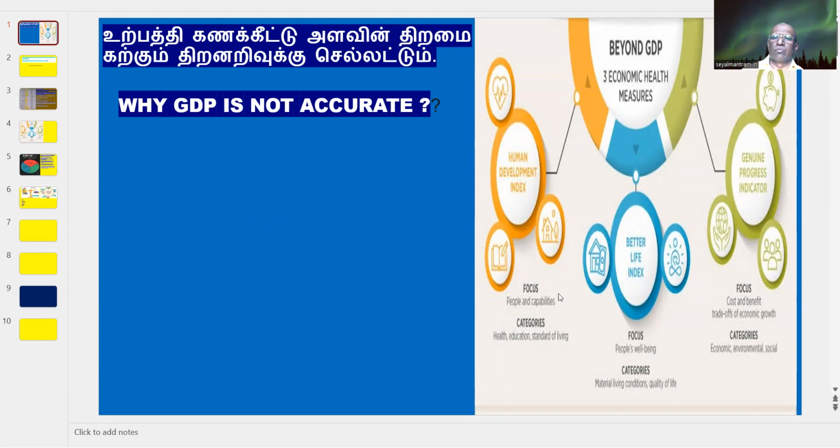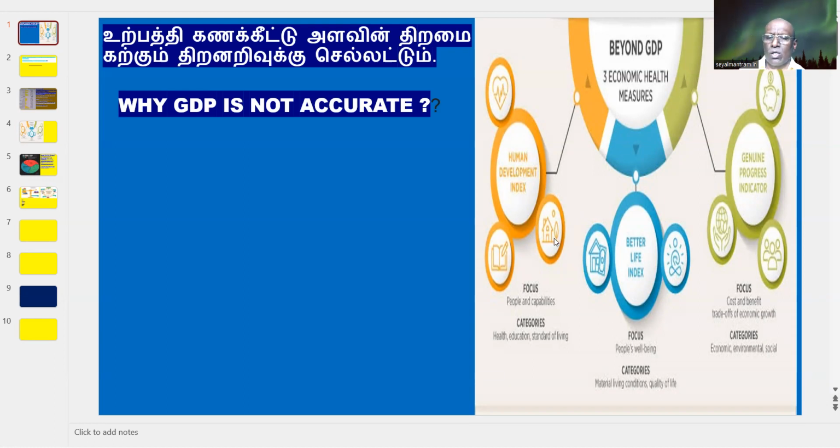They measured it in terms of Indian economic affairs, and they charted it out in this picture. Beyond GDP, there are three economic health measures. One is the Human Development Index, the other is the Better Life Index, and the third is the Genuine Progress Indicator. These focus on food and health. These are the measures based upon the natural circumstances where we live.